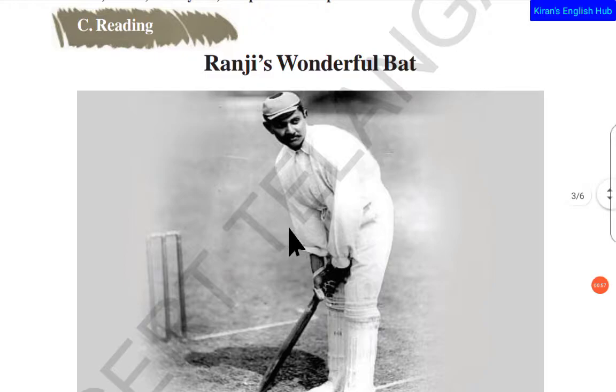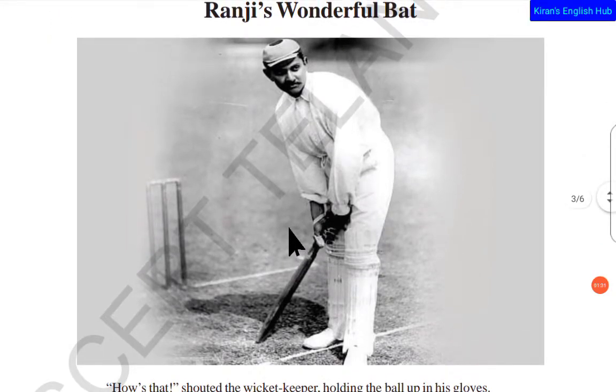This Reading C, the title is Ranji's Wonderful Bat. Of course we will be focusing on the characters of this lesson, but we should also focus more on the bat. At the end of this lesson we will have a clear understanding of what self-confidence is, and how things work when we have a lot of self-confidence. So let us see that.